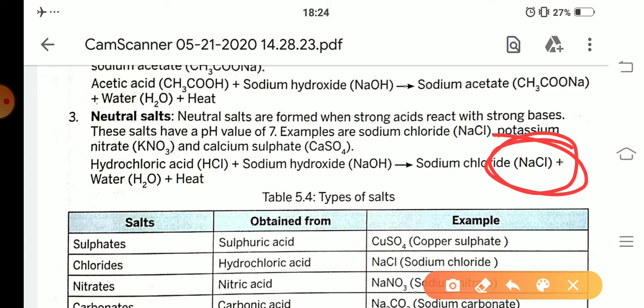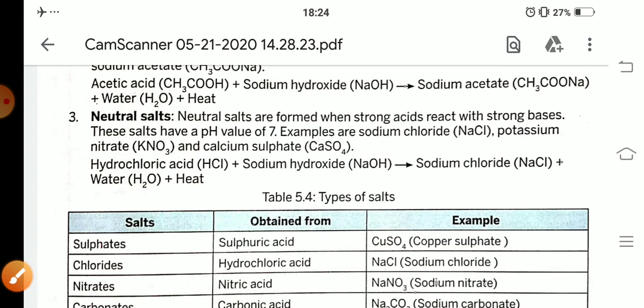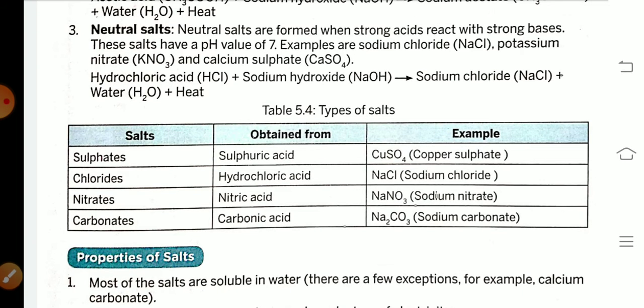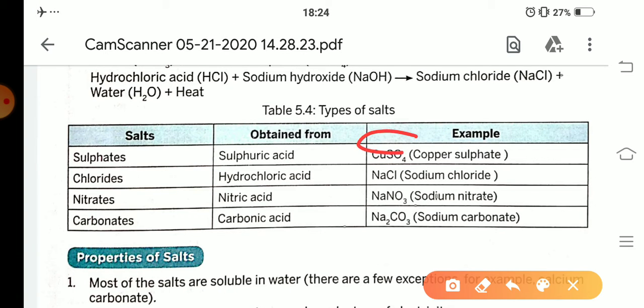Okay, and other examples are potassium nitrate, calcium sulfate. Here are some examples of salts: copper sulfate, sodium chloride, sodium nitrate, sodium carbonate. These are the salts.